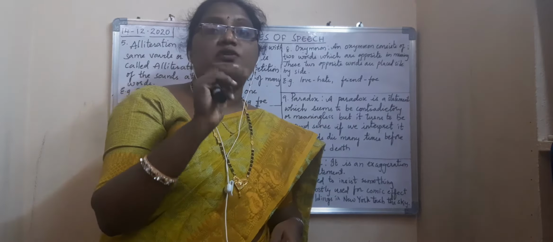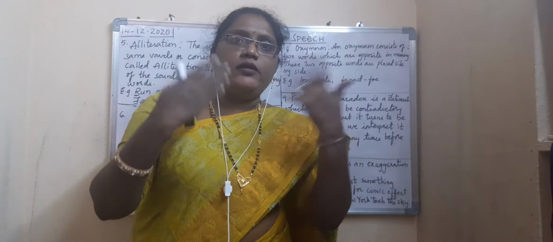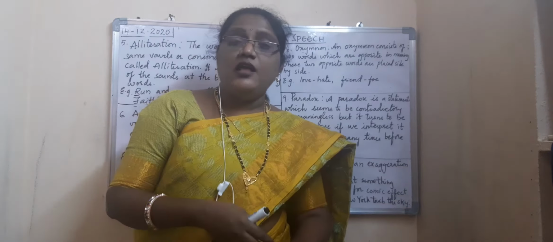So now, "Cowards die many times before their death." That is the example. Cowards means those who are not brave. The opposite word of brave is coward. Those who are not brave die many times before their death. If they go to the battlefield and are not brave enough, every moment they'll be thinking of their death: oh my god, maybe I may not survive this battle, I will die. Like that, cowards die many times before their death.